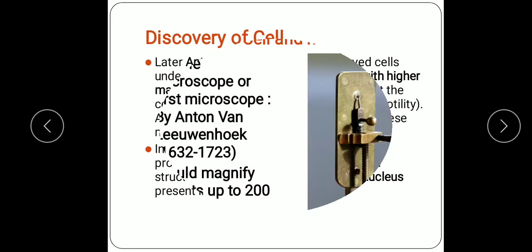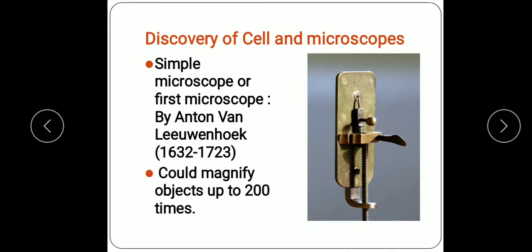Now we'll see here that the invention of the microscope helped in the discovery of the cell. As I said earlier, the cell is the smallest unit of the body. It is microscopic. It is the smallest part of the body of an organism. So the invention of the microscope helped in the discovery of the cell. And the first microscope was constructed by Anton von Leeuwenhoek. Its name was simple microscope.